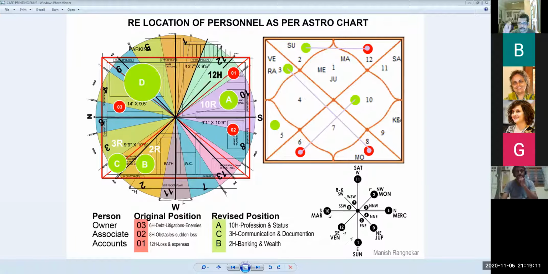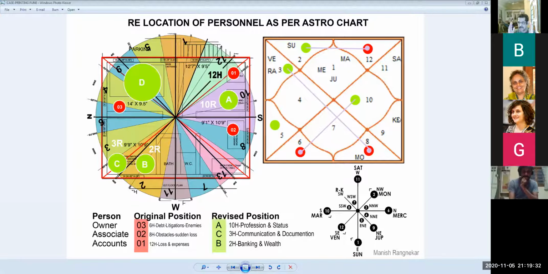Then he said he was doing very well. His business was doing very well. So basically that means the place where he was occupying, the 10th house Rashi, was the correct position. So the 10th house has got a good Rashi, we can say. The money was coming in. So the second Rashi was also good.